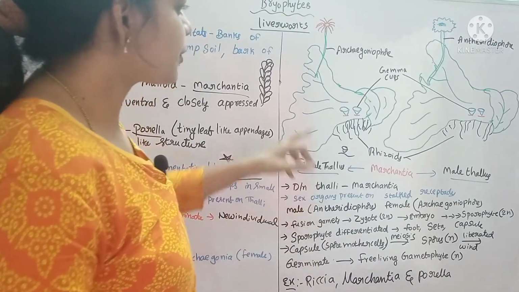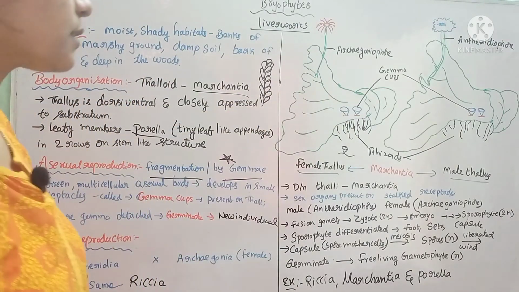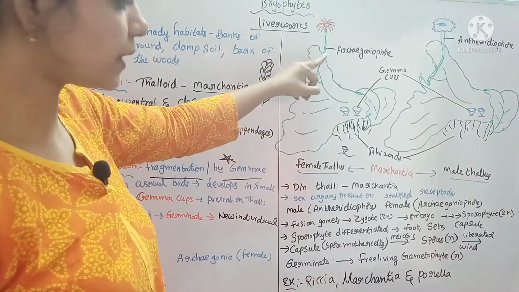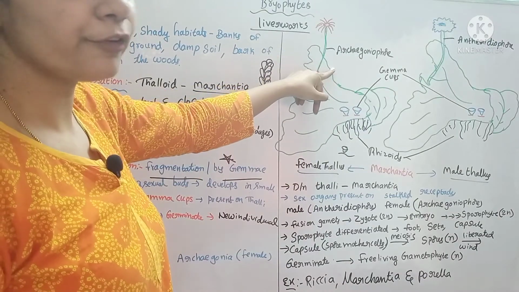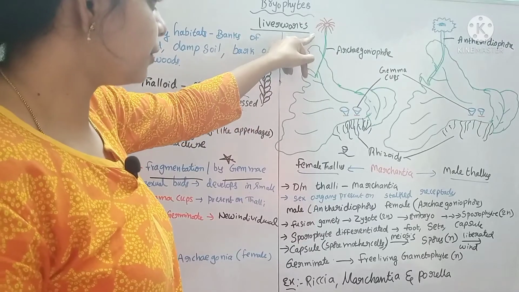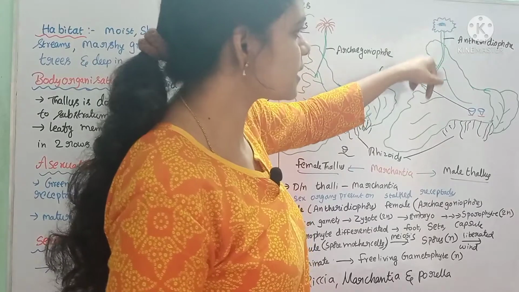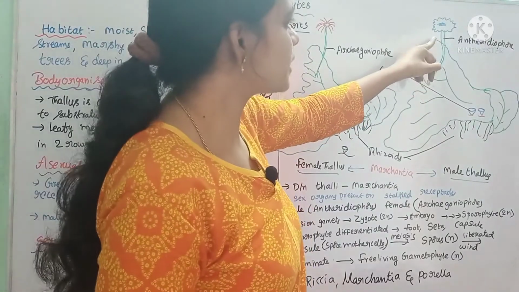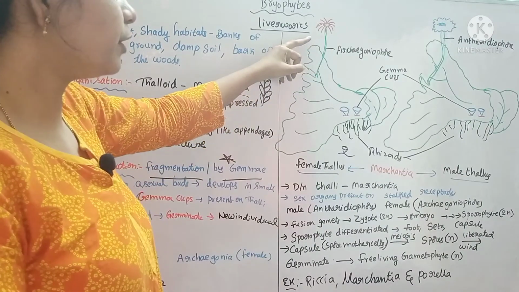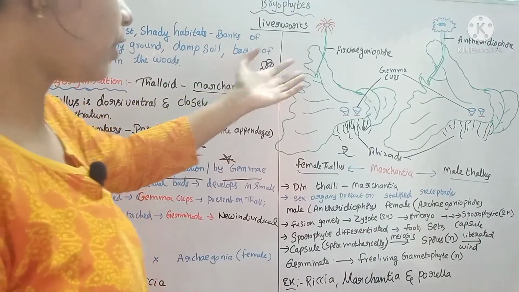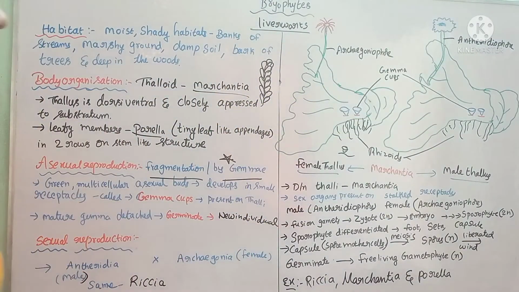The sex organs are produced on stalk-like structures, which are called stalked receptacles. If it is a female, the stalk is called archegoniophore. Above this, the archegonium is present, and in a male, the antheridophore is the stalked appendage. Above this, the antheridium is present. Inside this archegoniophore, what will be found? Egg is found. In this antheridophore, the antherozoids will be present.